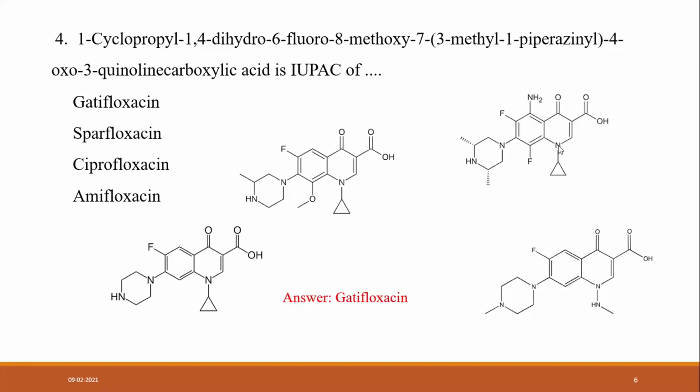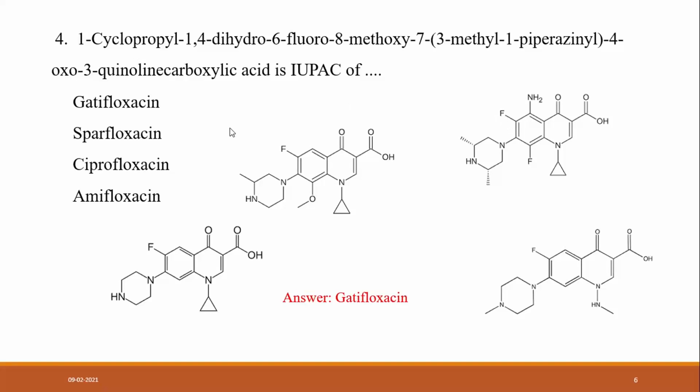The numbering system starts from this nitrogen, which carries the cyclopropyl. The fourth number goes to this oxo. This is oxo, and this is also oxo. Then the fifth number is this: in this drug it is amino, while here there is no substitution at the fifth position.